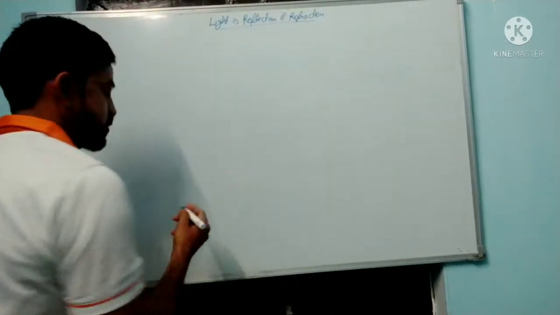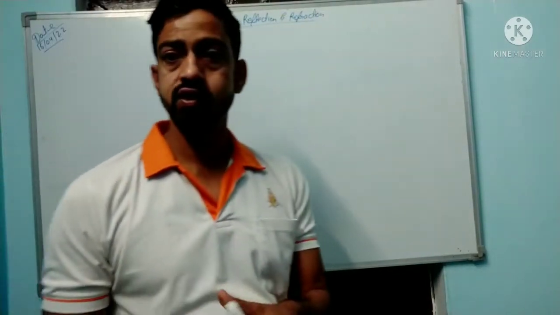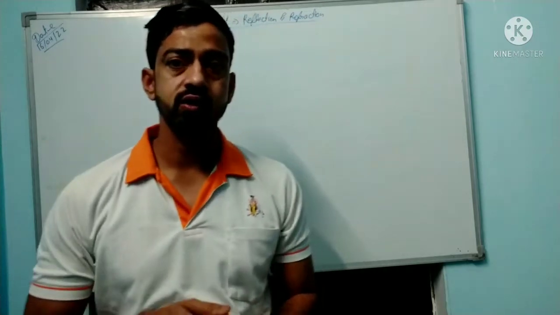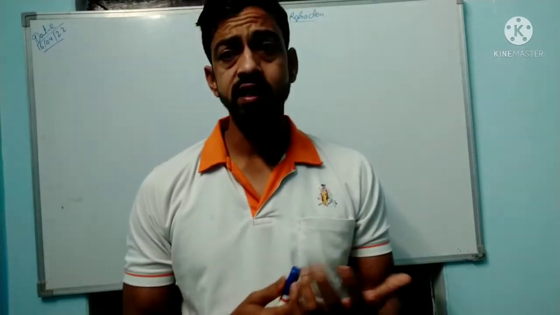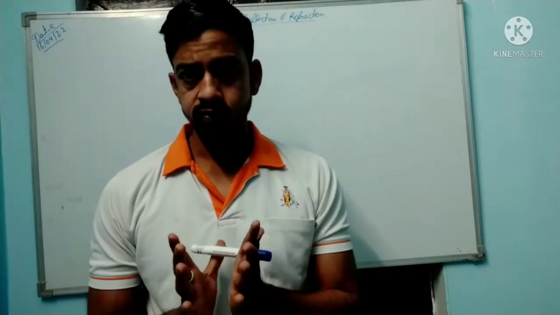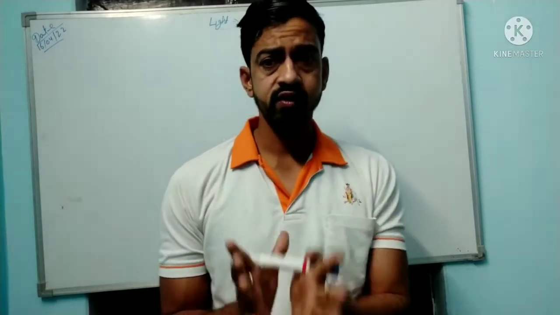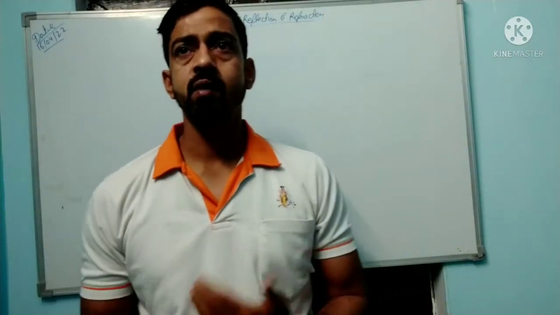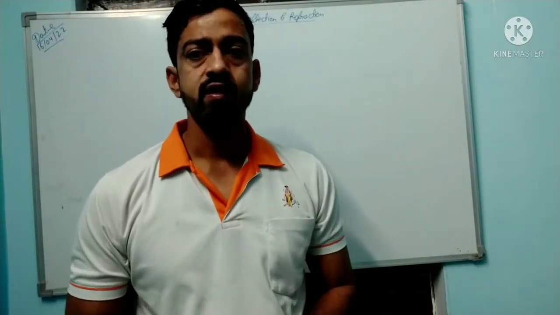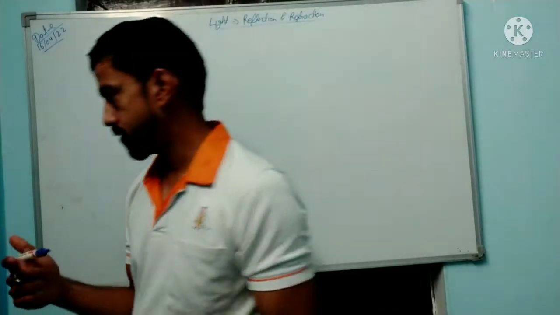Okay, so what is light? First of all, it is very important to understand our topic. Reflection, refraction, scattering and absorption happen when light falls on any surface.